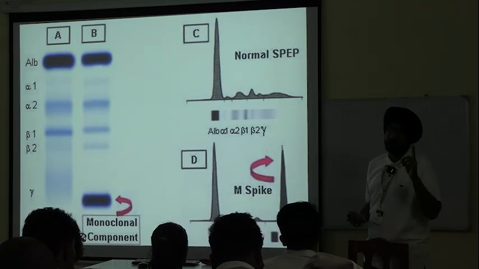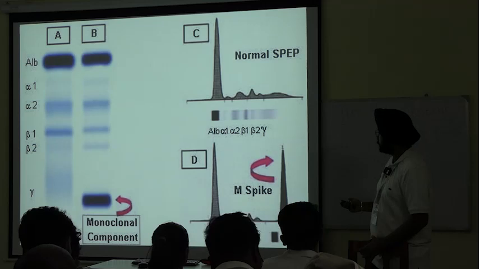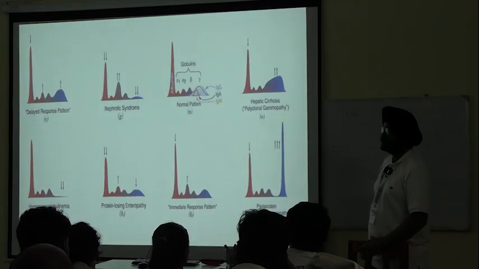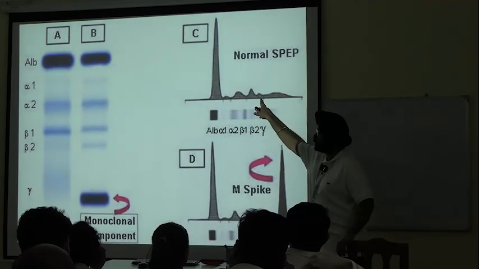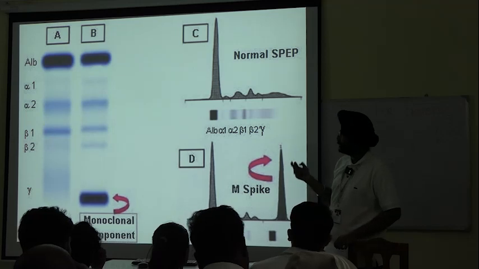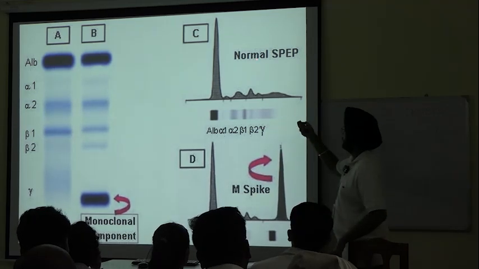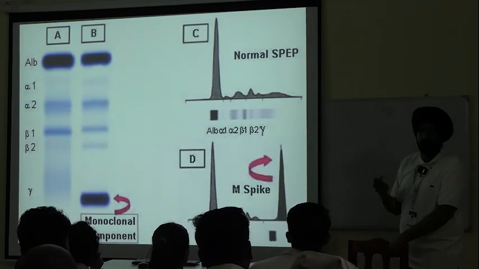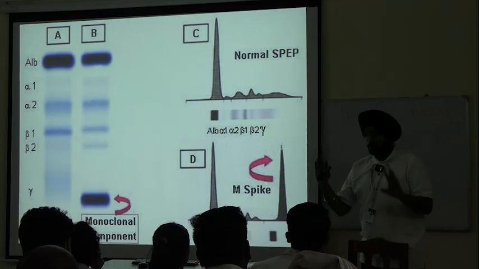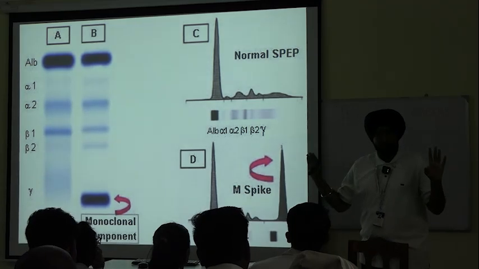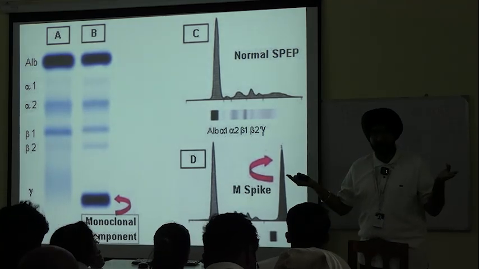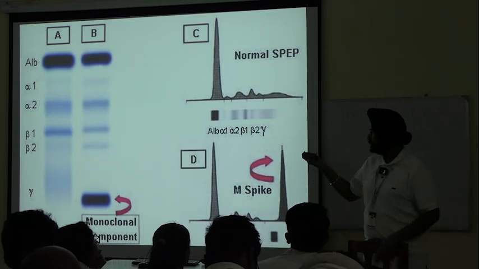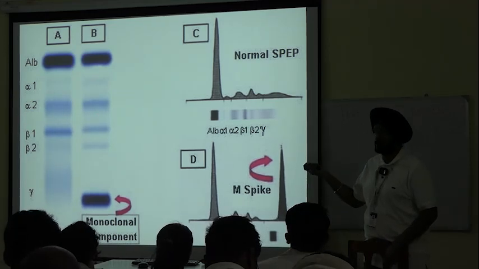This is where clinical application comes in. This one is the normal graph. Now, how this graph is plotted, no one has asked. We know how it is visualized using various dyes, and this one is a stained version.